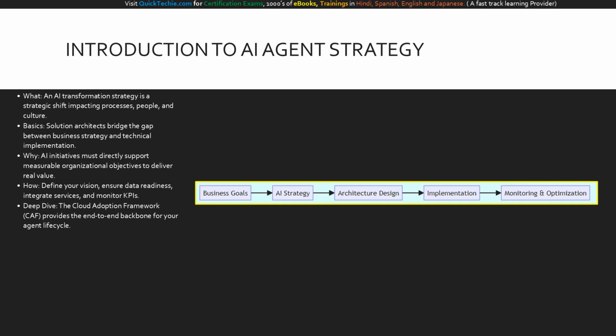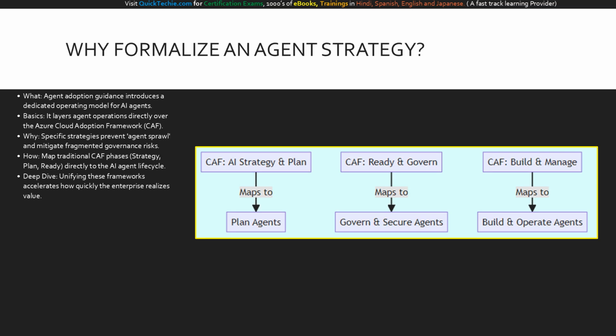Let's look at this flowchart, which represents our foundational AI transformation framework. Everything begins on the far left with defining your business goals. Once those are established, you move to formulating the AI strategy, which sets your vision and roadmap. This naturally flows into architecture design, where you figure out how to integrate AI into your existing enterprise systems. Following design is implementation, the actual building phase. Finally, the cycle completes with monitoring and optimization, ensuring your AI agents continue to meet key performance indicators and deliver value.